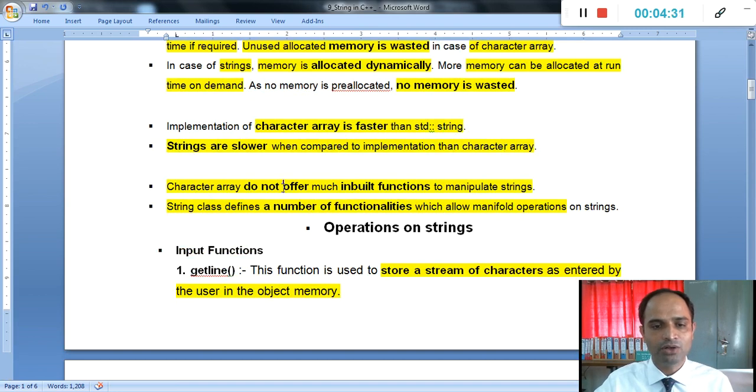Character arrays do not offer many inbuilt functions. This is the important point. Why do we not use a character array, and why do we use the string? A character array has fewer inbuilt functions to manipulate a particular character string. The string class defines a number of functionalities which allow us to manipulate or change a particular string. That's why we prefer the string.